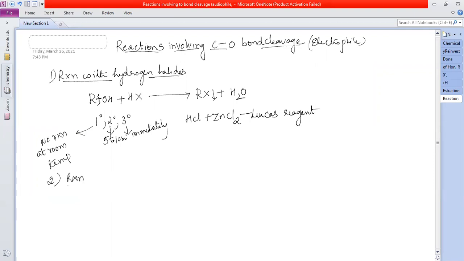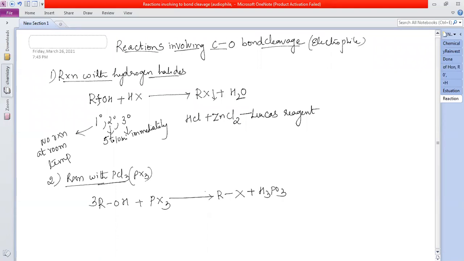We have done this also for the preparation of alkyl halides: reaction with phosphorus trihalides, PX3. So what do I get now? ROH, can you tell the reaction? I get RX plus H3PO3. Balance this reaction. Done? Now, the third reaction is the dehydration reaction.